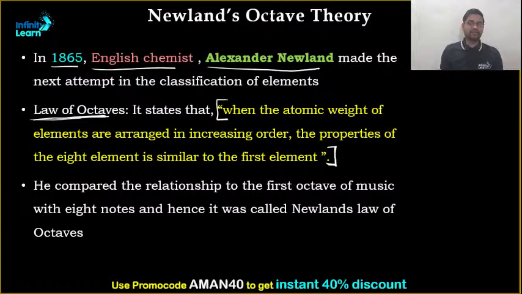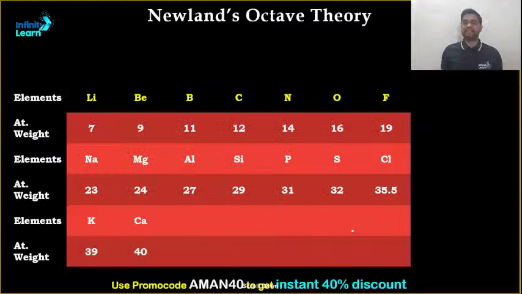And he derived this analogy from sound notes, like sa, re, ga, ma, pa, da, ni, sa. This analogy suits well, but not for the entire periodic table. For some of the elements, yes, it suits well, but there were also some problems that we are definitely going to discuss. So he compared the relationship to the first octave of music with 8 notes. Hence, it is known as Newland's law of octaves.